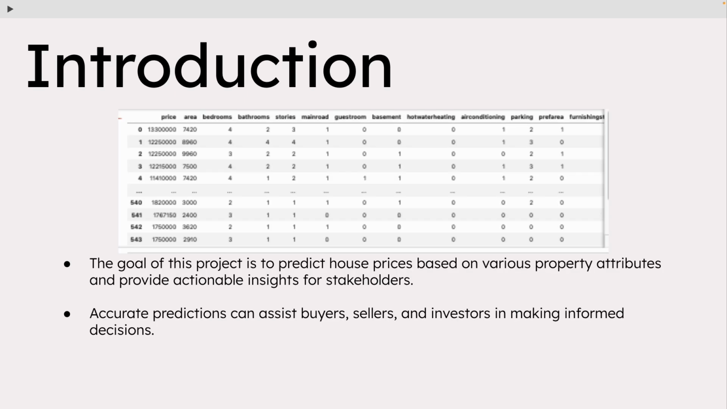The goal of this project is to develop a model that accurately predicts house prices. Such predictions can help various stakeholders make informed decisions in the real estate market. For instance, buyers can assess fair prices and sellers can strategize pricing to maximize value.